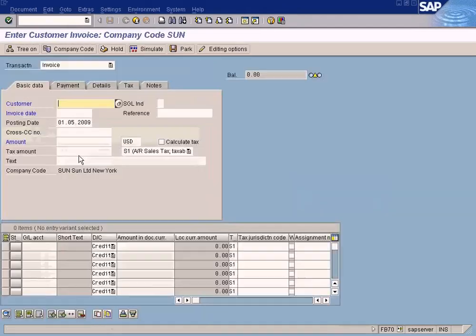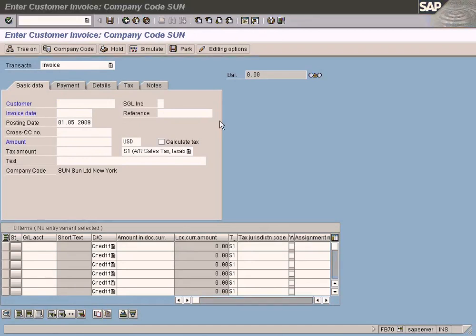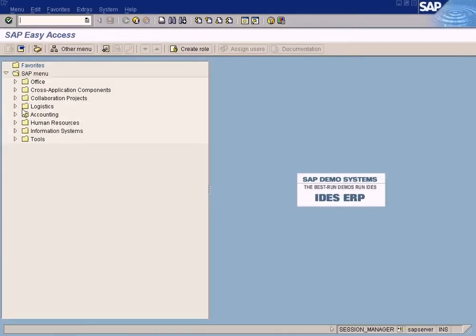SAP will check for the credit limit only if you post an invoice through the SD module, that is using a sales order and billing document and so forth. If you post an invoice directly here in the finance screen, it will not check for the credit limit. We will only check for the credit limit in the SD module.